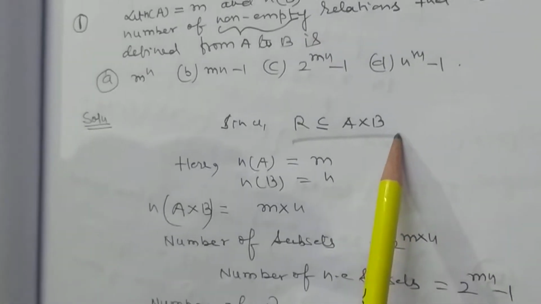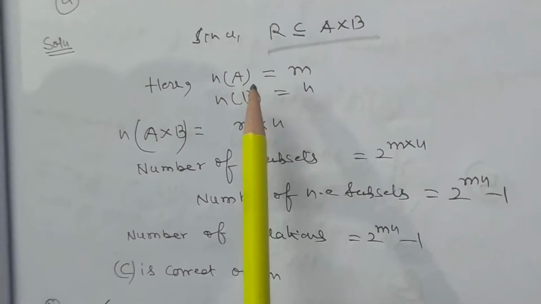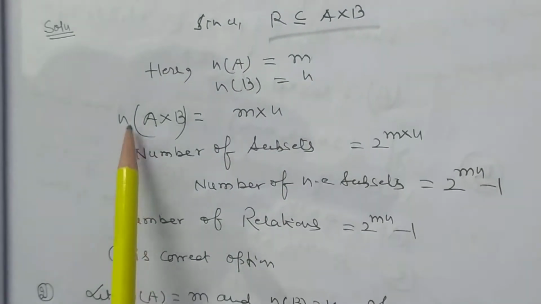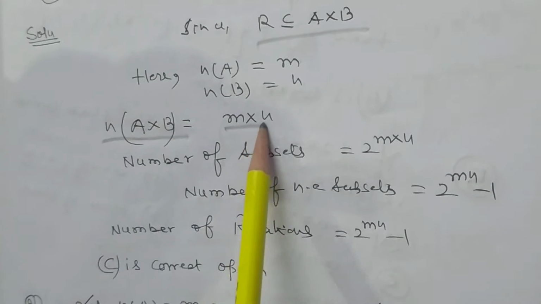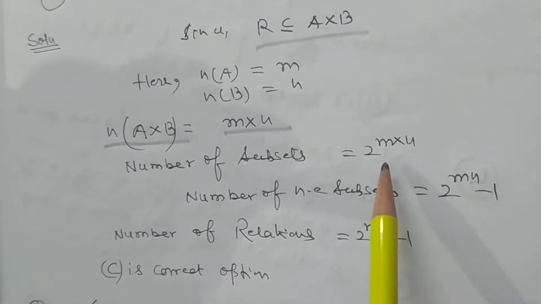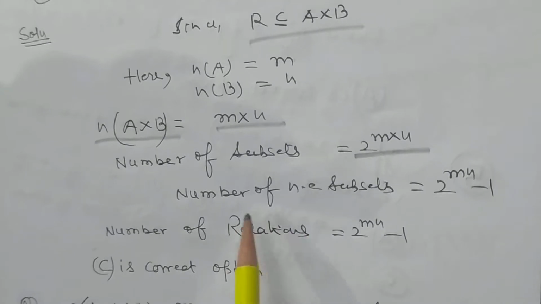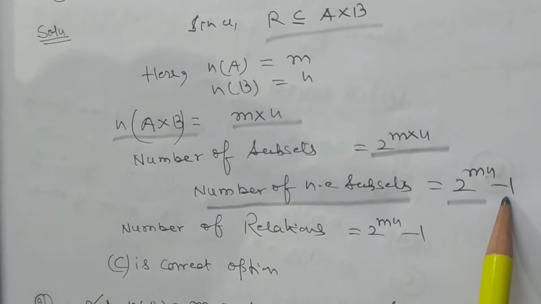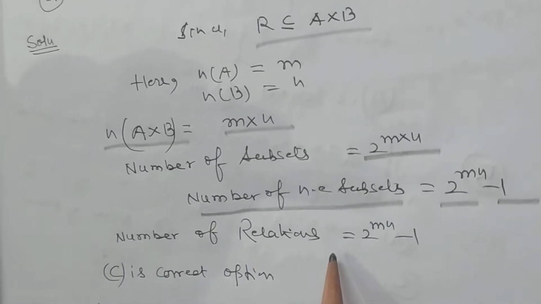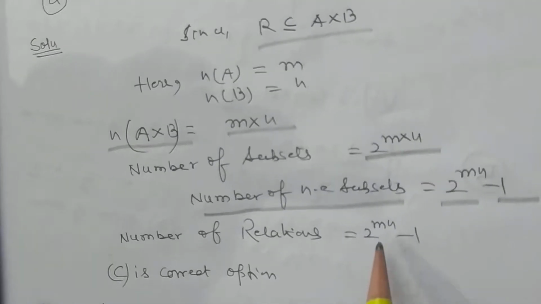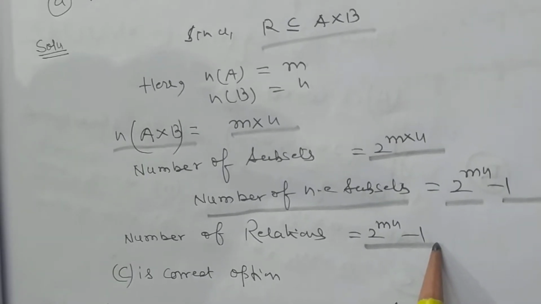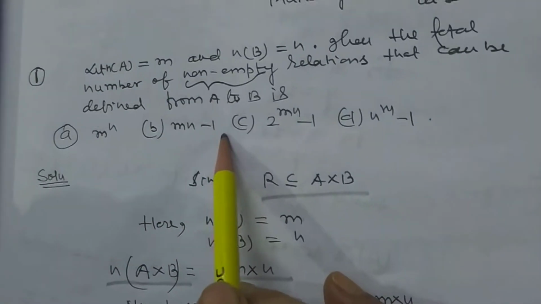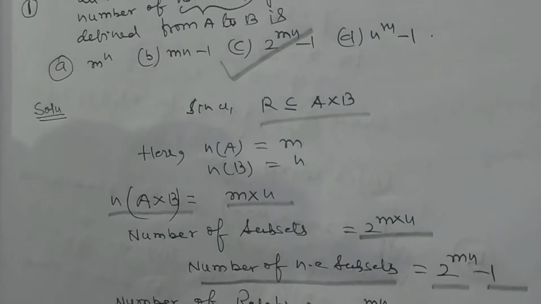Since relation is a subset of A Cartesian product with B, cardinal number of A is equal to M, cardinal number of B is equal to N, then cardinal number of A cross B is equal to M into N. Number of subsets is equal to 2 to the power M into N. Number of non-empty subsets is equal to 2 to the power M into N minus 1. So number of relations is equal to 2 to the power M into N minus 1. So C is the correct option.